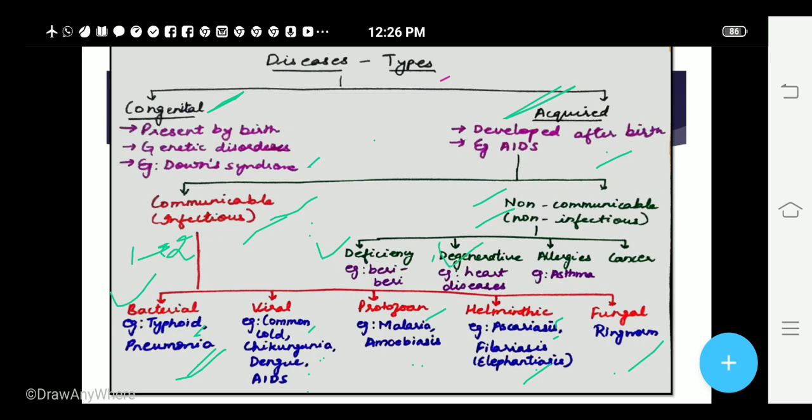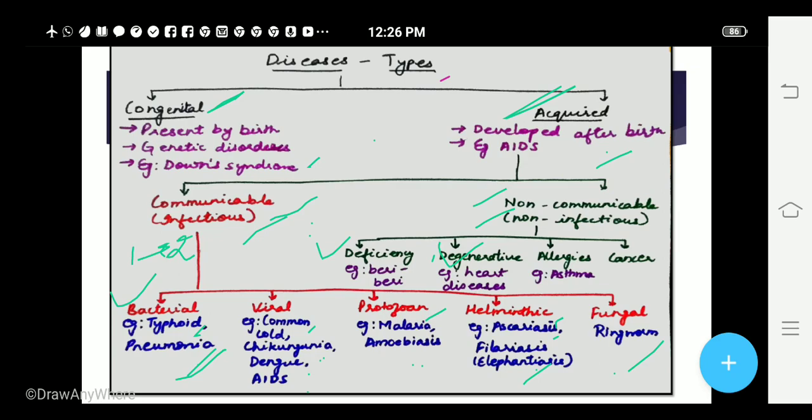The second is degenerative diseases. The name itself is telling you that when an organ of your body is degenerated, corroded, or when some of the cells die, when the organ is not working properly due to the degeneration in that organ, such diseases are called degenerative diseases.